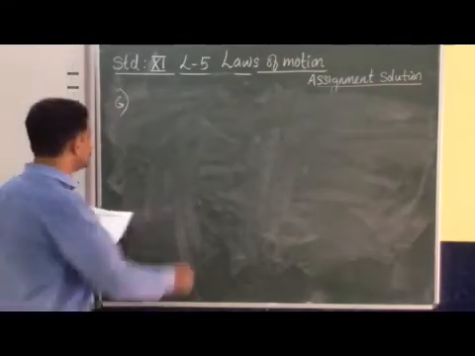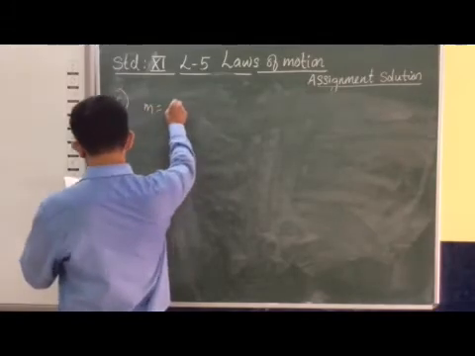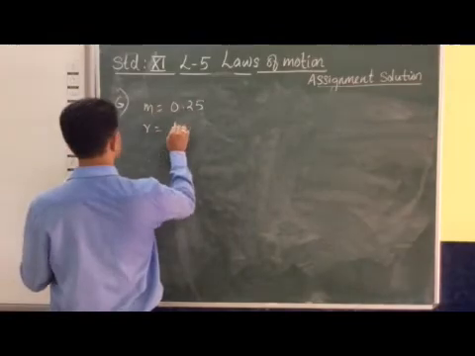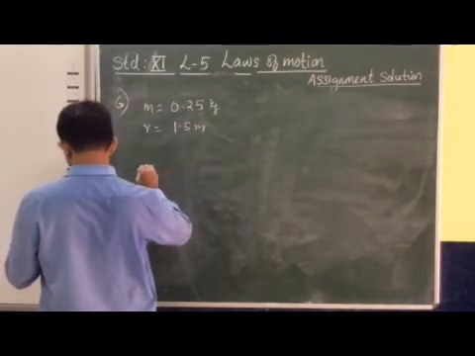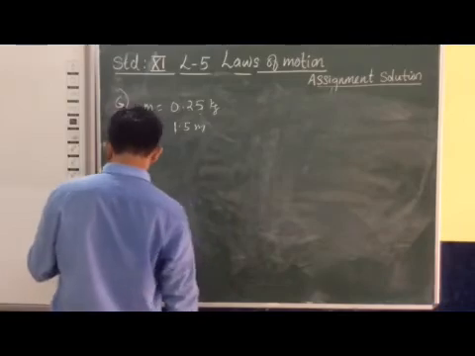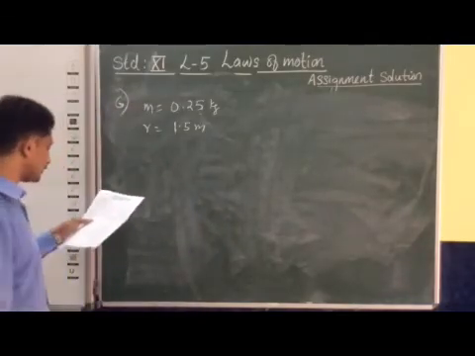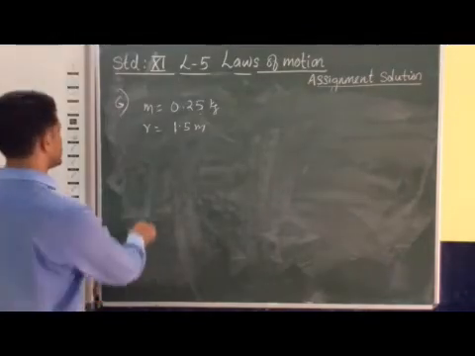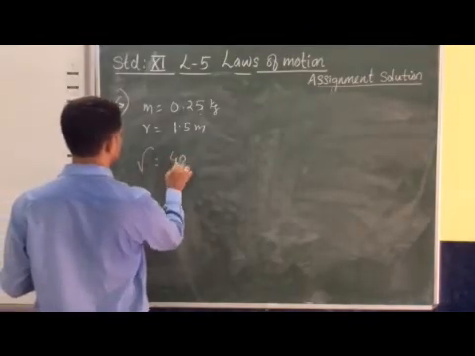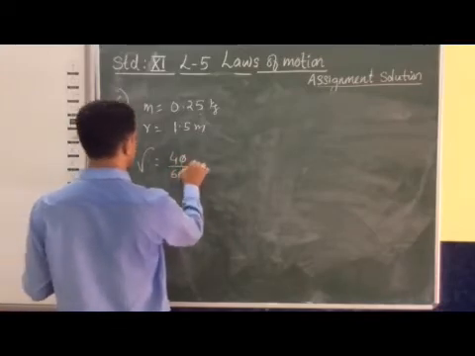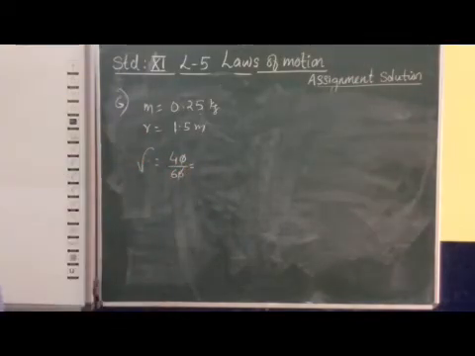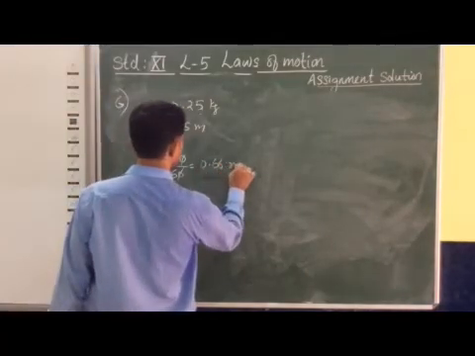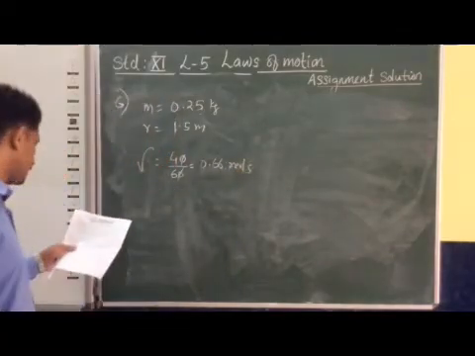So you can see that mass is given in this case. Mass is 0.25 and the radius of this circular path is given as 1.5 meter. And it's a circle with a speed of 40 revolutions per minute. We can convert that to revolutions per second, that is frequency. So frequency is 40 revolutions divided by 60 seconds. So 4 by 6 we can calculate, so it should be 0.66 revolutions per second. These are the given data.